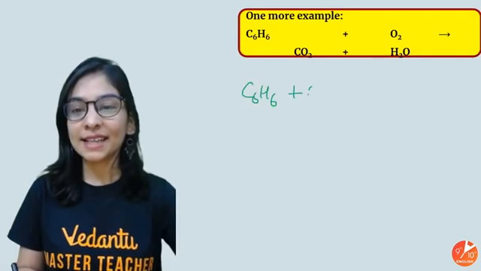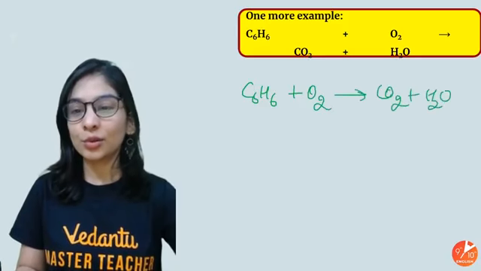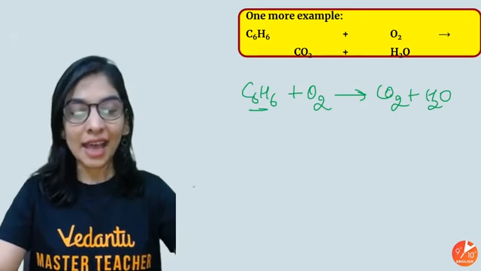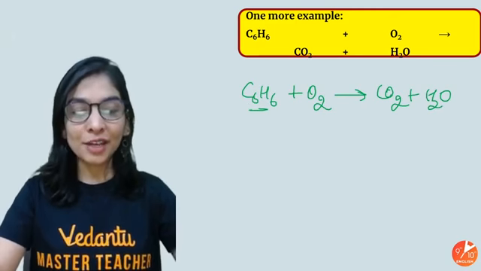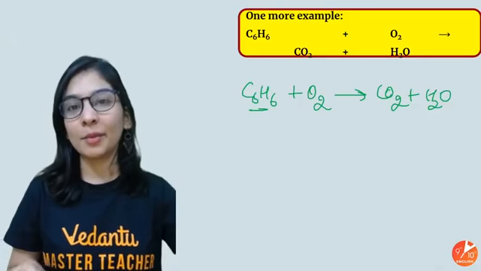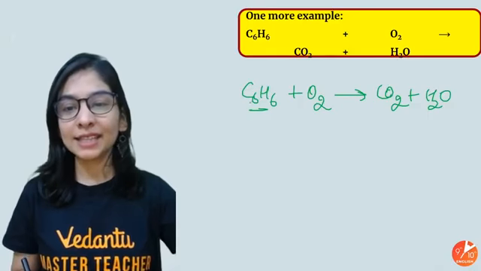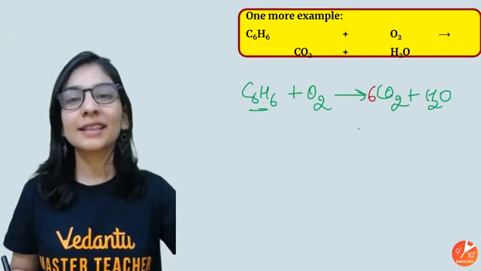How does C6H6, whenever going to react with oxygen, produce CO2, H2O, and definitely energy? This is nothing but your benzene. I am burning benzene in air. Do remember, whenever you try to burn a hydrocarbon, that will always give CO2 and water vapor. Let's see how to balance it. Number of carbon 6, number of carbon 1. I'll write 6 here.